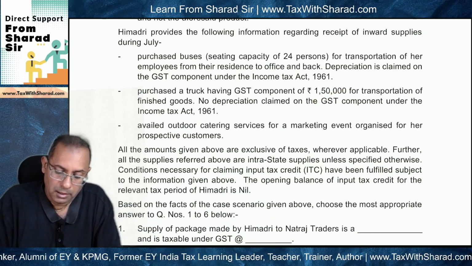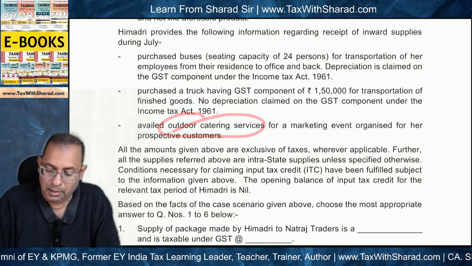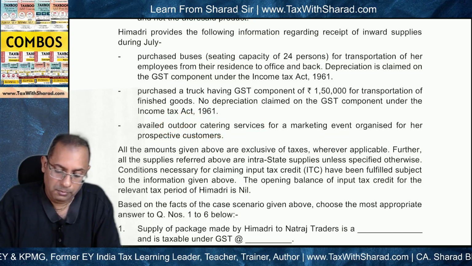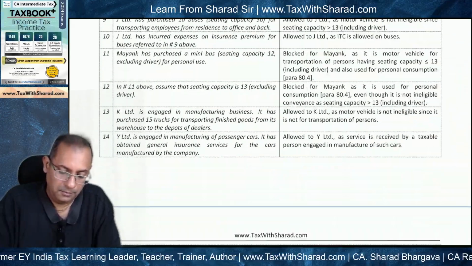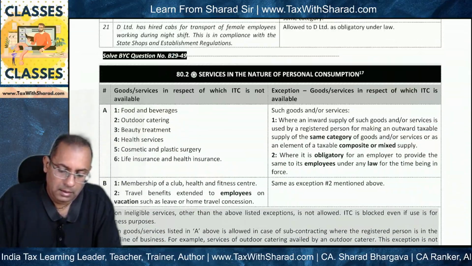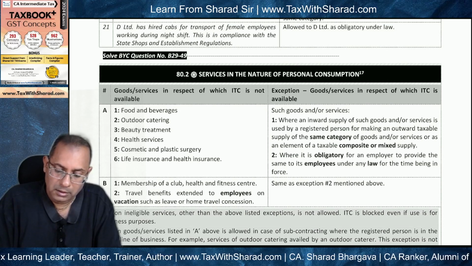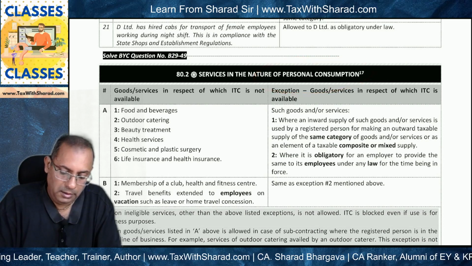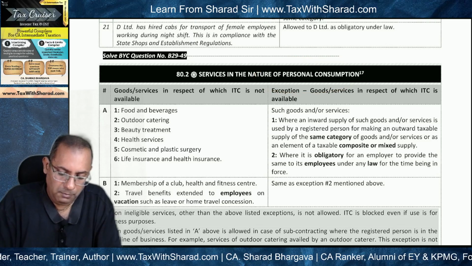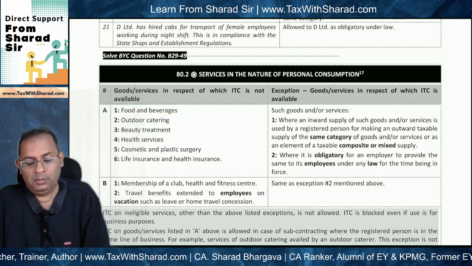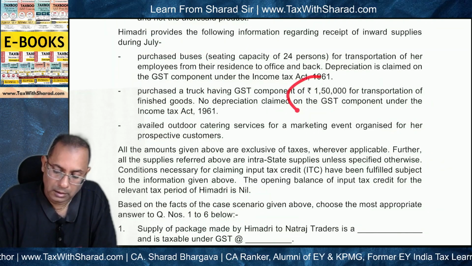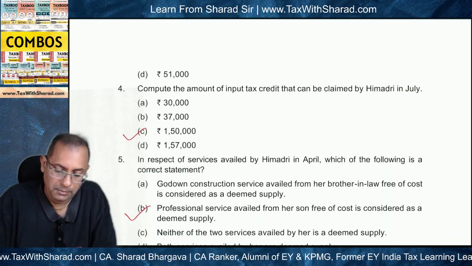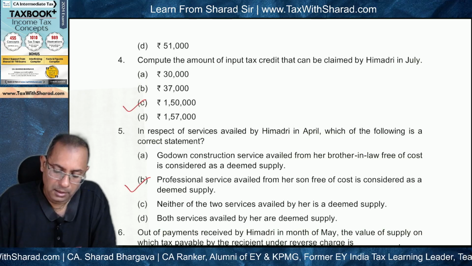And the last one is availed outdoor catering services for a marketing event organized for her prospective customers. So ITC on catering services, if you look at, is because these services are in the nature of personal consumptions, and catering service finds place here, outdoor catering. So ITC is not available, ITC is basically blocked. So 1,50,000 becomes the amount on which ITC will be applicable.